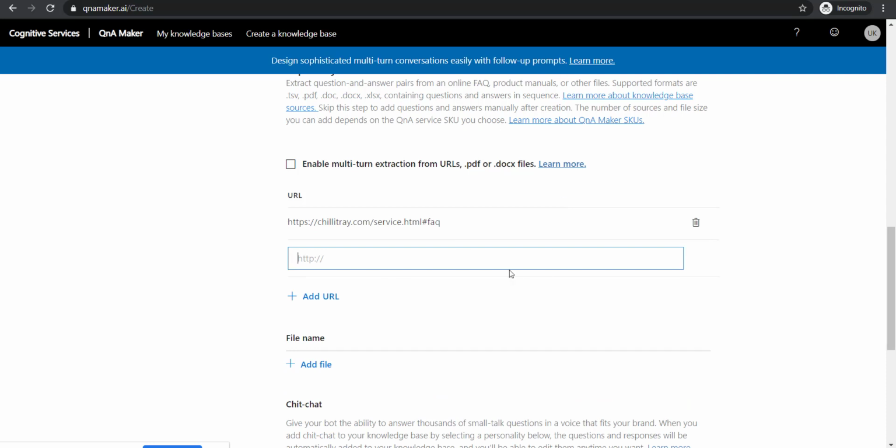Basically, for the free version, you can add up to, I guess, 3 indexes. That is what we had tapped on. So let's go with 2 right now. One is chilitray.com and the other one is which I had prepared just for making our bot a bit more useful. That is ravijain.in and lolfaq.html.